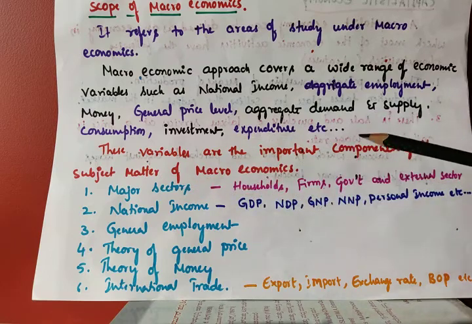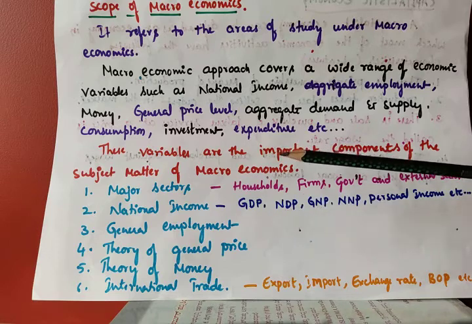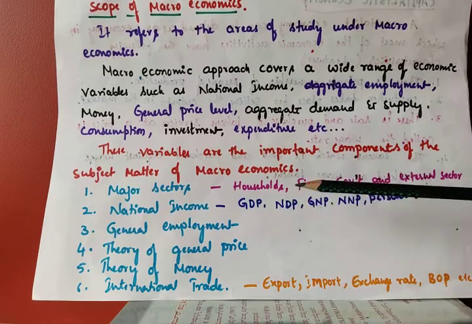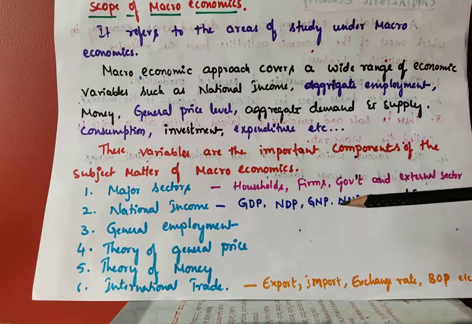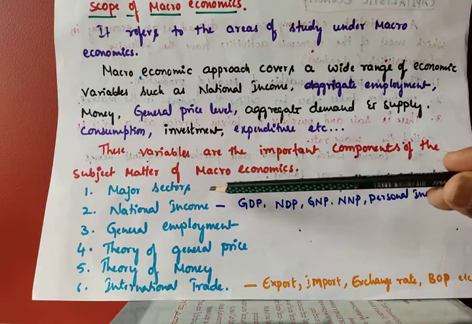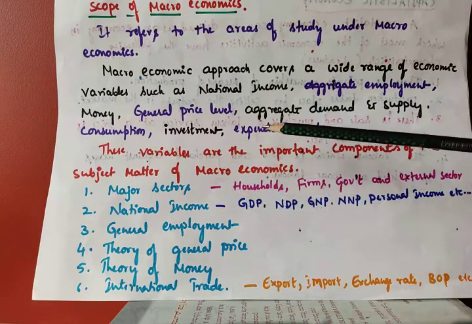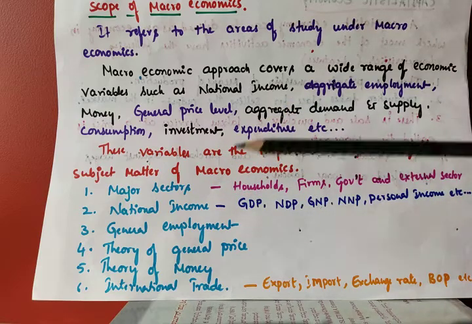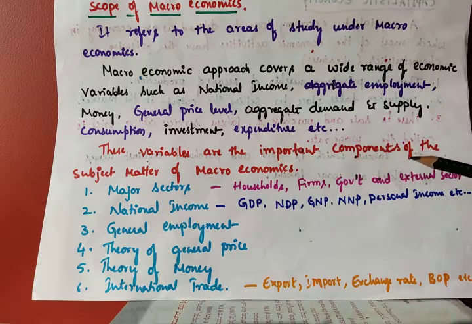So in this chapter we have to discuss households, firms, government and the external sector. These four sectors are very important. That's why these are called the major sectors of macroeconomics.